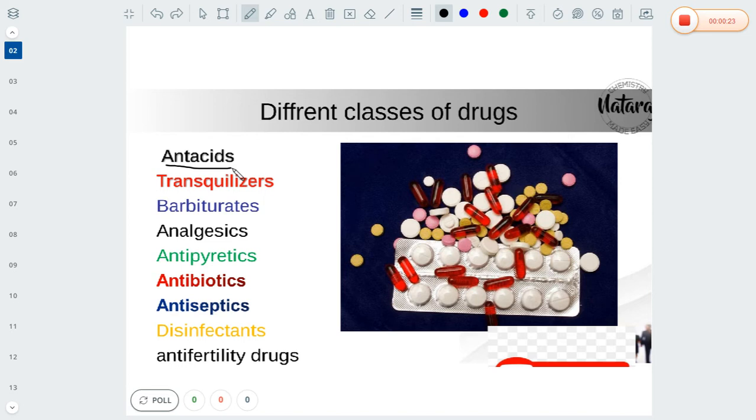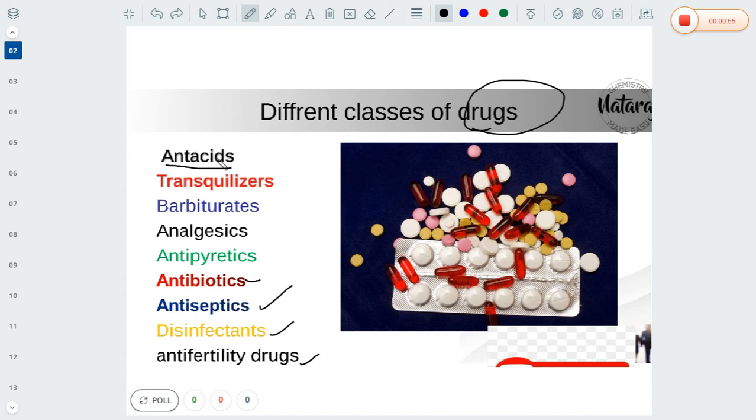Now, antacids, tranquilizers, barbiturates, analgesics and antipyretics, antibiotics, antiseptics, disinfectants as well as anti-fertility drugs. These all come into the category called drugs. You may know the definition of the drug first. The drug is a chemical compound which is able to create a biological response by taking or consuming it orally or in the form of injection, etc. So this is the definition of the drug.